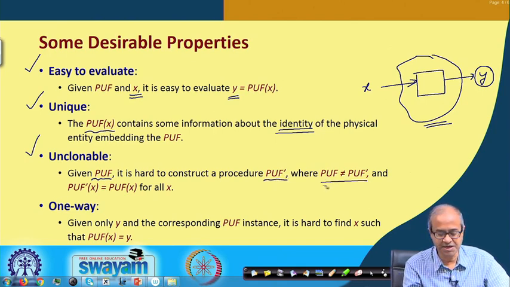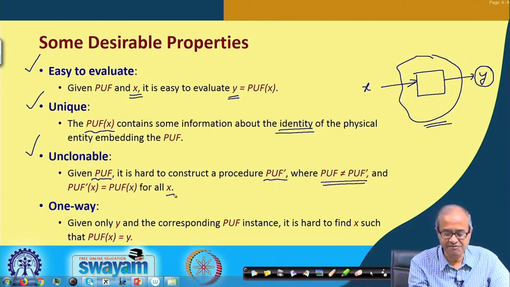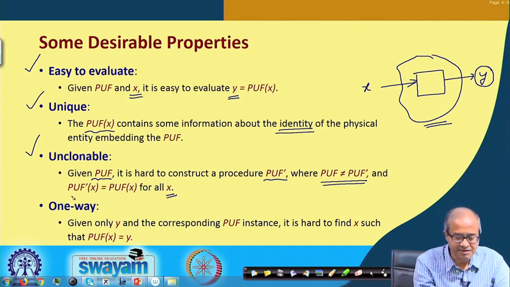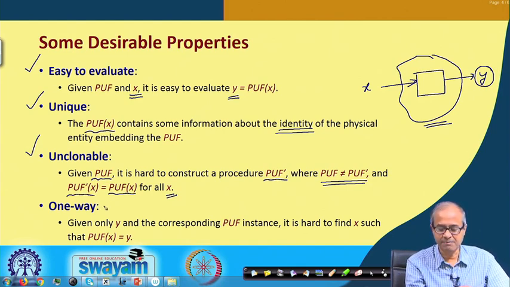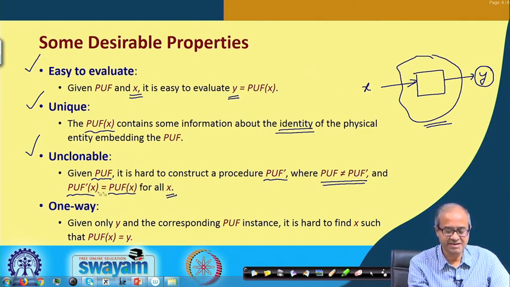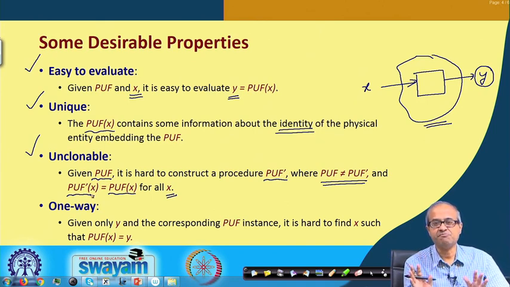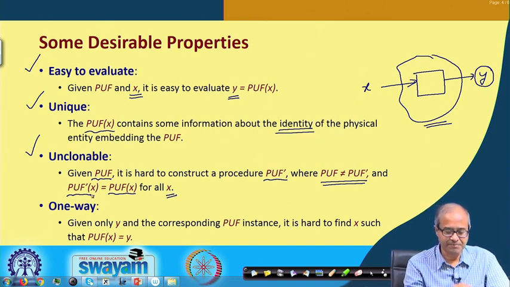They will always be unequal, meaning for some given challenge, if you compute the response for the first one and compute the response for the second one, they will not be equal. So, it is hard to construct two PUFs such that for the same value of x, their response will be the same. Their responses will be different, that is the idea.